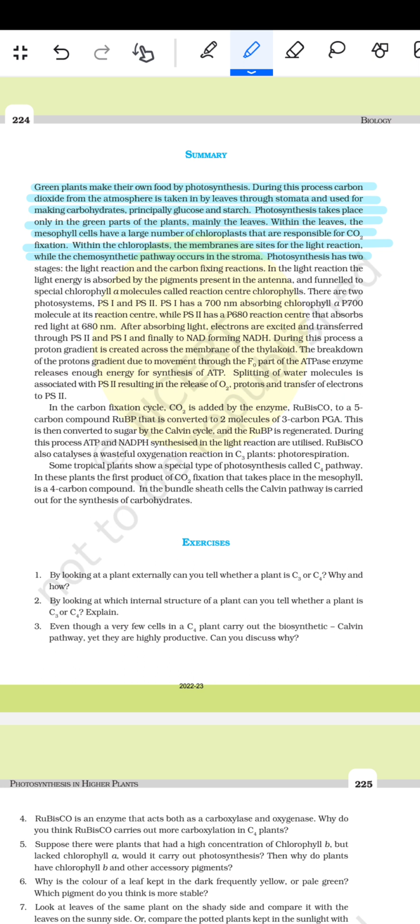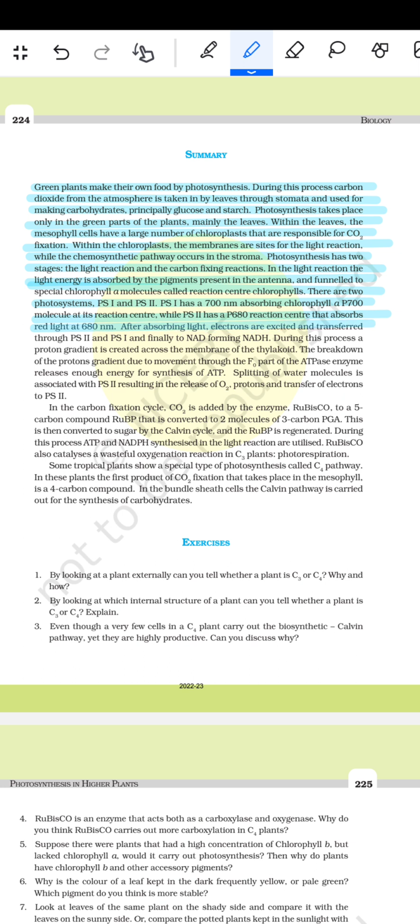Photosynthesis has two stages, the light reaction and the carbon fixing reaction. In the light reaction, light energy is absorbed by the pigments present in the antenna and funneled to a special chlorophyll a molecule called the reaction center chlorophyll. There are two photosystems, PS1 and PS2. PS1 has a 700 nanometer absorbing chlorophyll a P700 molecule at its reaction center, while PS2 has a P680 reaction center that absorbs red light at 680 nanometers.